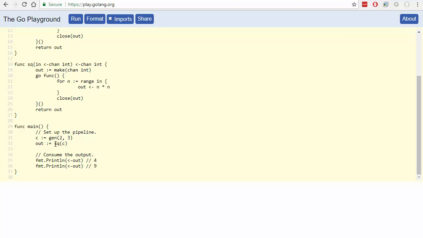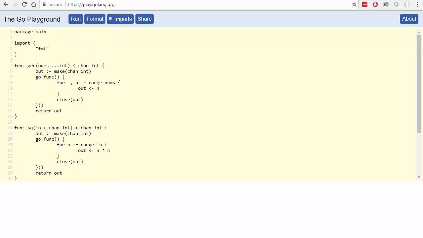Then we're going to square this channel. So this is going to give us a channel, and we're going to square the results of that channel. And then we're going to take the input from that channel and output it. And it's doing it twice. 4, 9. So maybe these are 2 different. Let's just have a look here.